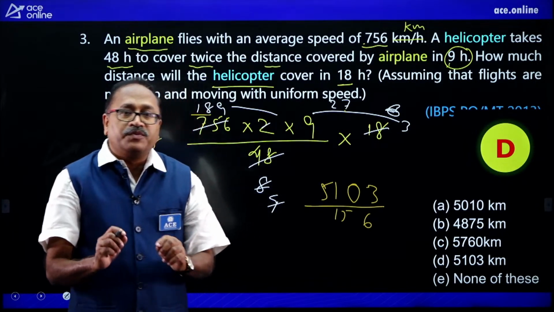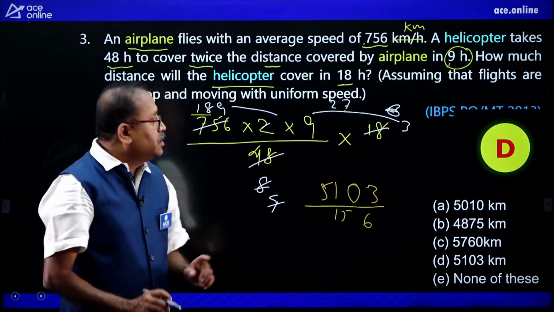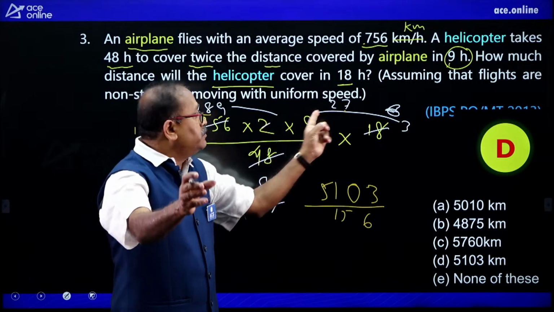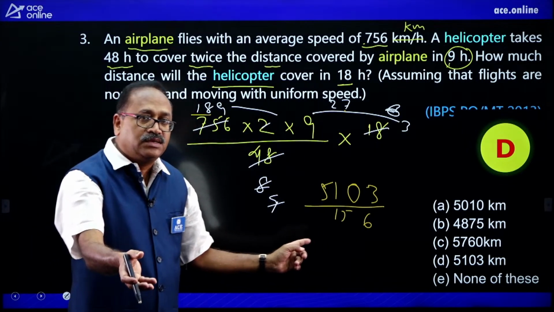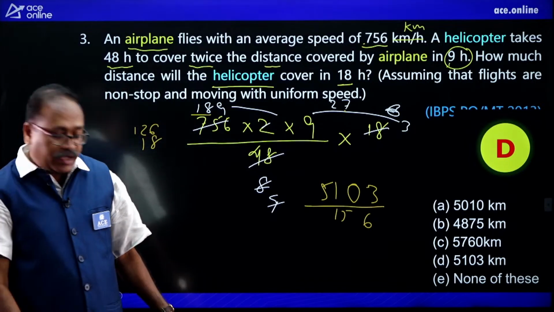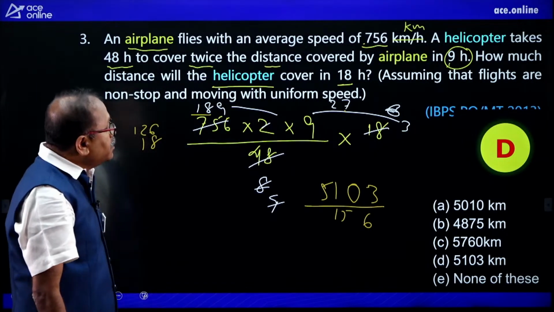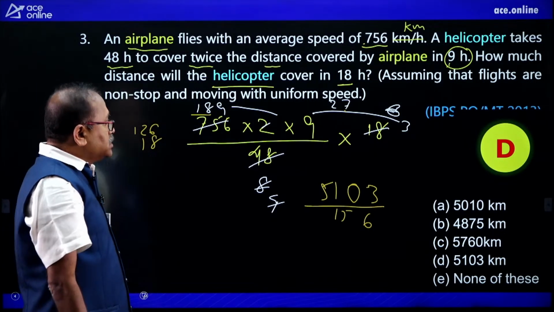If at the last moment you do not want to take the risk, then you can multiply this 189 with 27 with the shortcut approach, which is in speed maths. Okay, hope you are right. So my option choice is D.